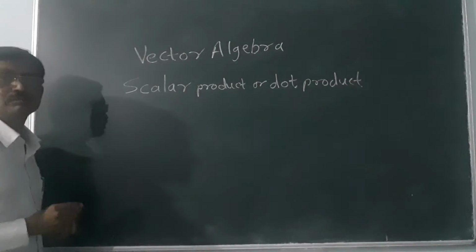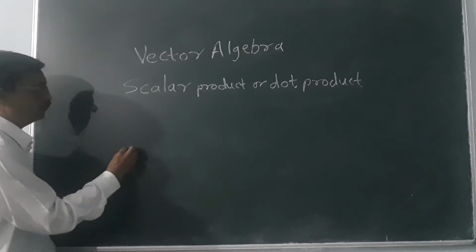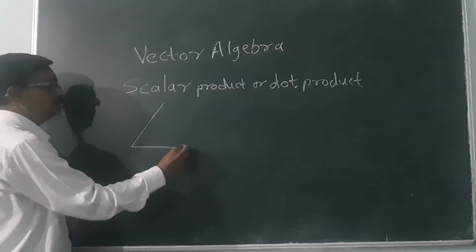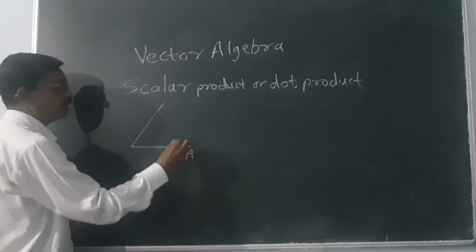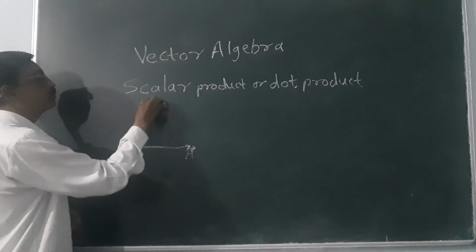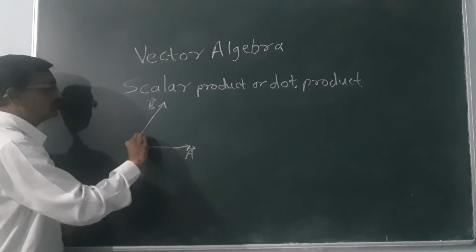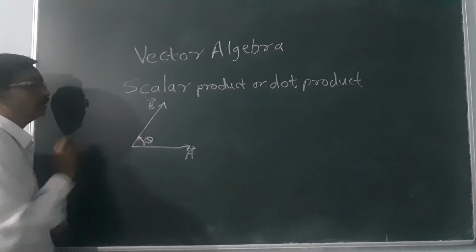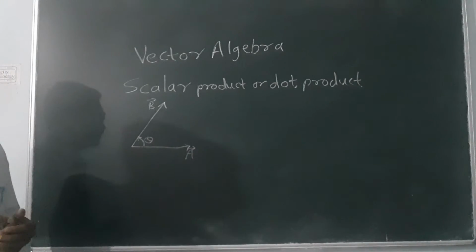So consider two vectors, vector A and vector B. So this is vector A and this is vector B. Then they make an angle theta between them.